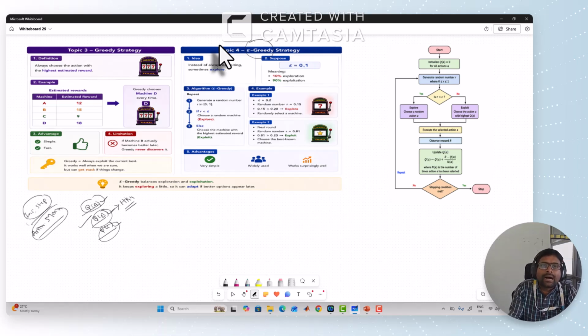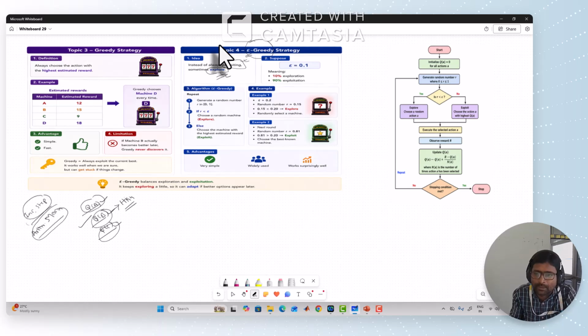So instead of always exploiting, what we did in the greedy approach, sometimes we can explore also. Okay, that is also required. So now the epsilon greedy strategy added this one. Instead of only exploitation, this epsilon greedy strategy also explores. It will let the player explore the remaining machines also. Right? So how will it explore the remaining machines?